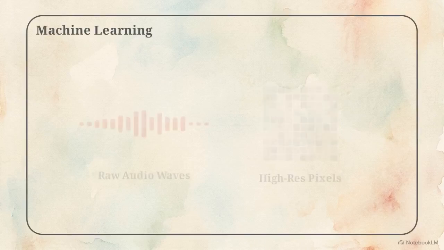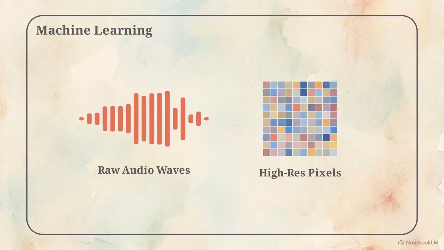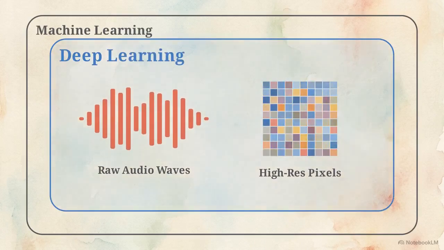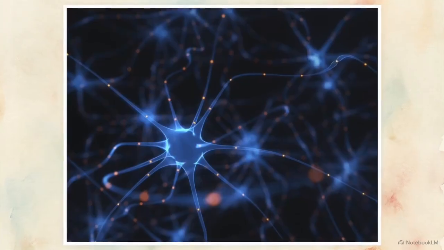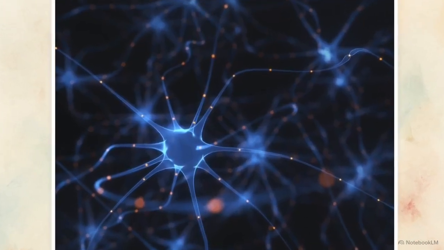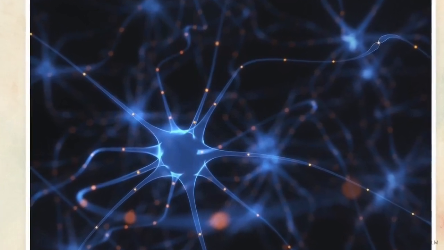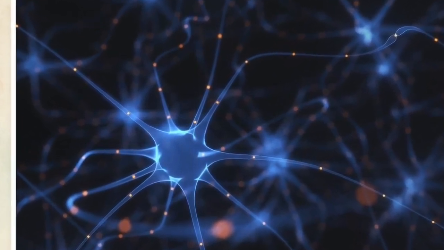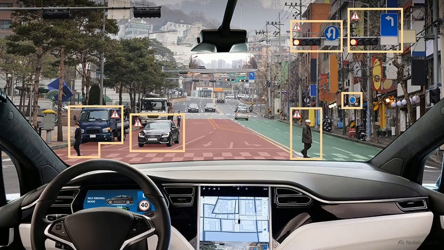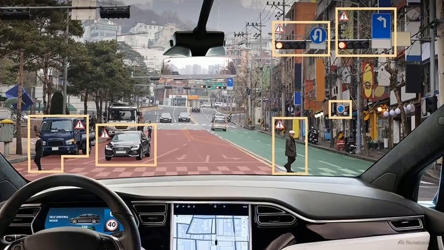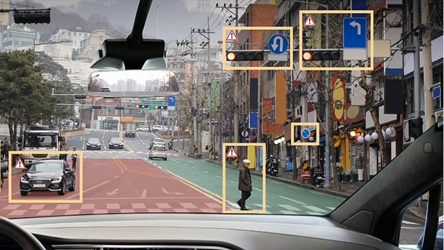To handle unstructured inputs like raw audio waves and high-resolution pixels, researchers developed deep learning. This image shows a visualization of an artificial neural network. Deep learning relies on these multi-layered architectures, which are mathematically designed to mimic biological synapses. This visual demonstrates real-time computer vision from a moving car's perspective. Deep networks power these advanced perceptive tasks, instantly identifying pedestrians and traffic signs.